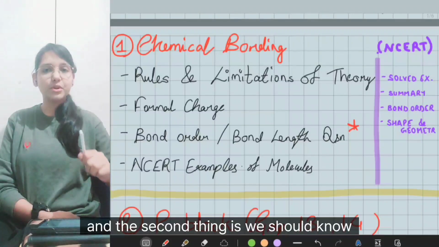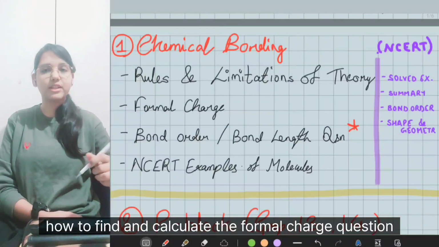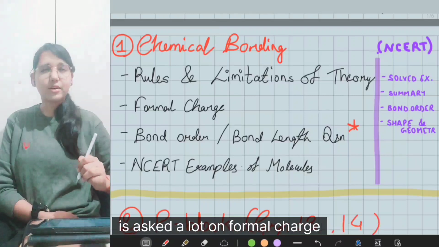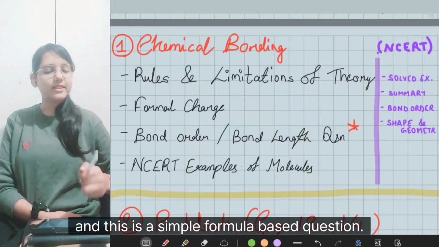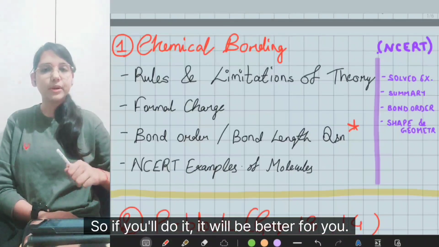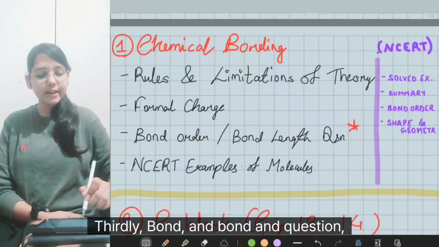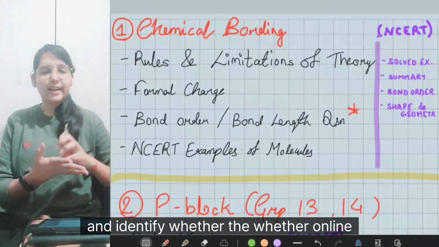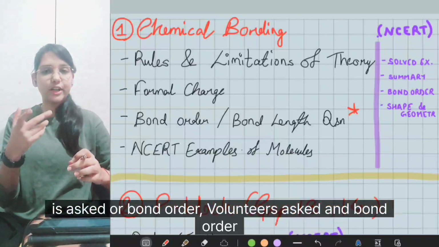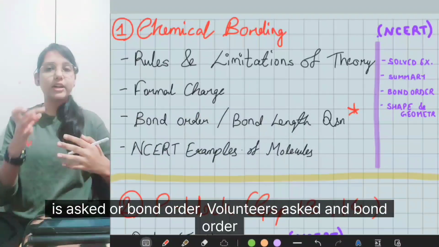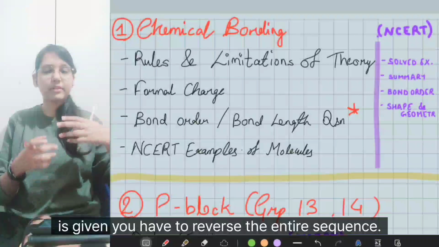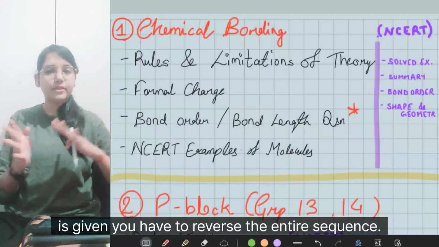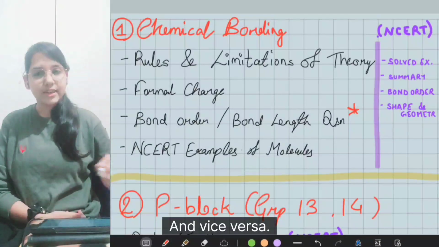The second thing is we should know how to find and calculate the formal charge. Questions are asked a lot on formal charge, and this is a simple formula-based question, so if you do it, it will be better for you. Thirdly, bond order and bond length questions. You have to read and identify whether bond length is asked or bond order is asked. If bond length is asked and bond order is given, you have to reverse the entire sequence, and vice versa.